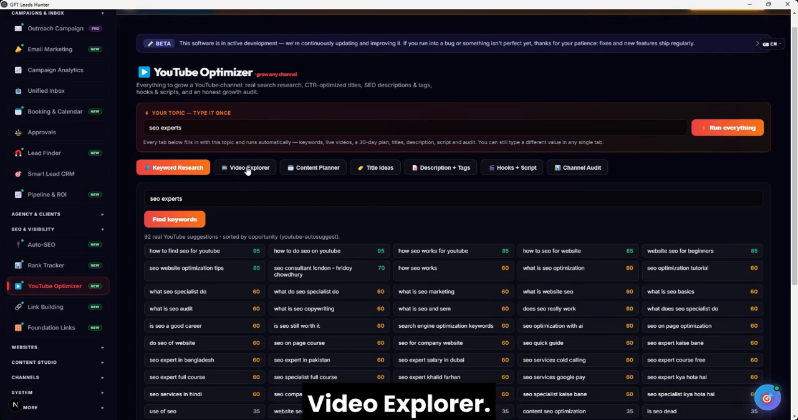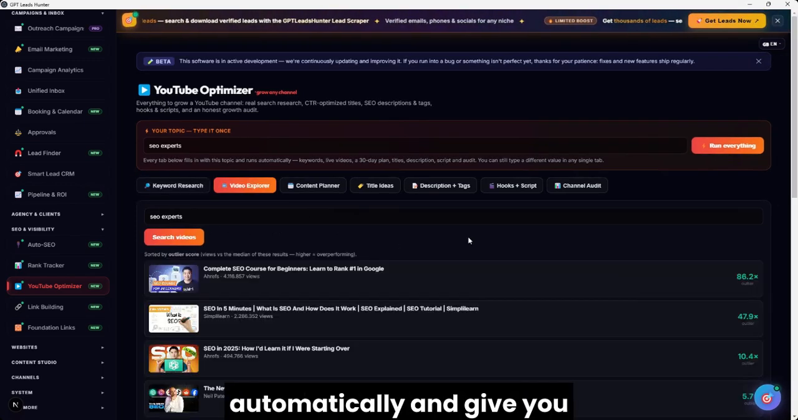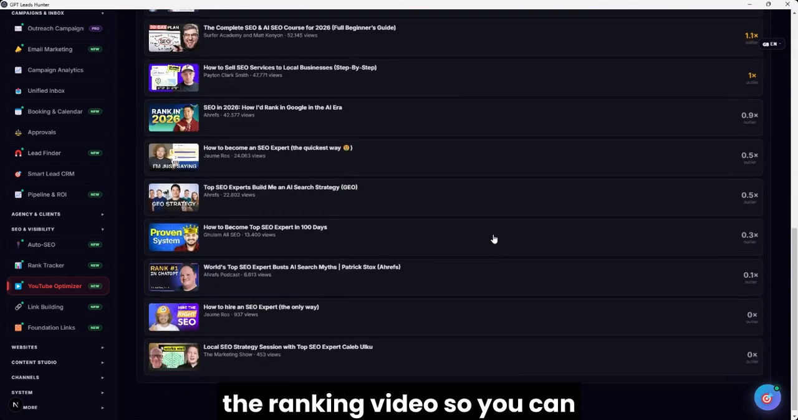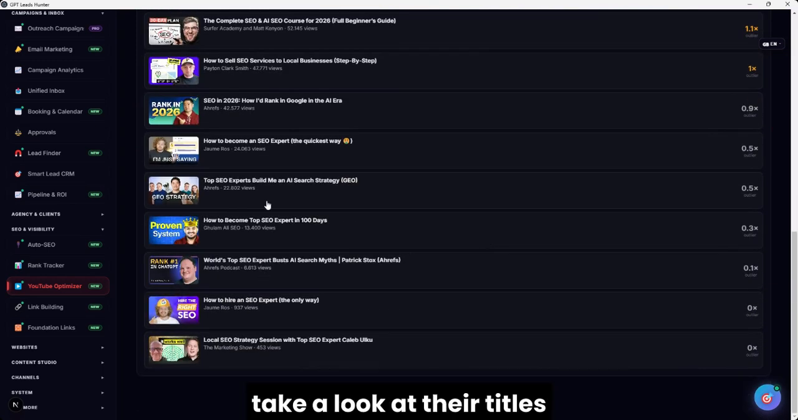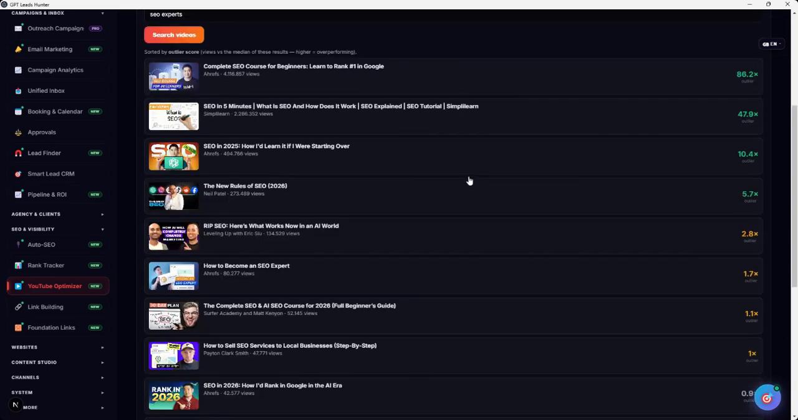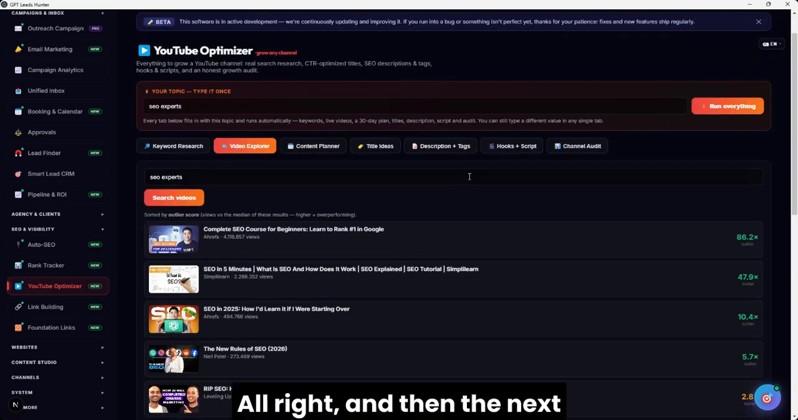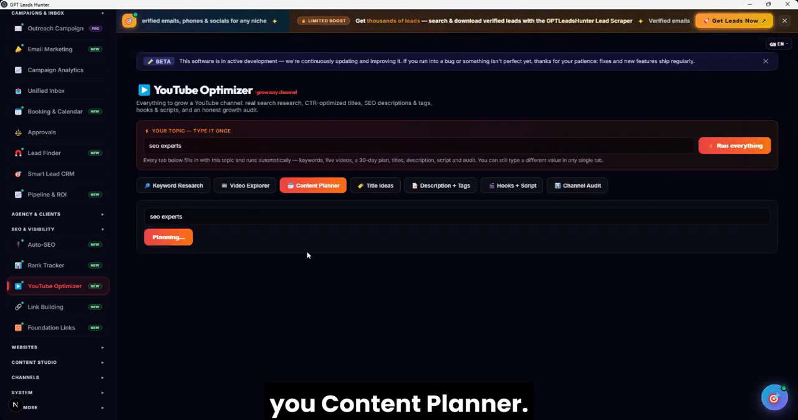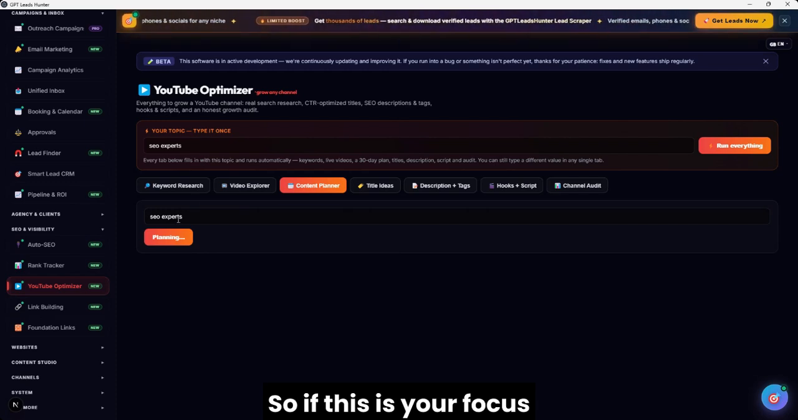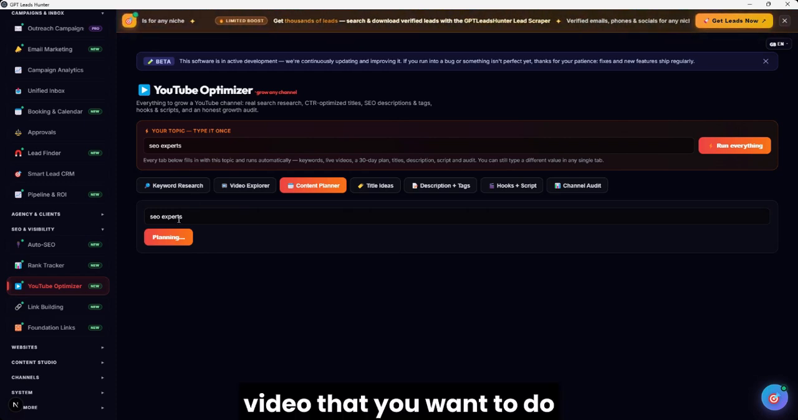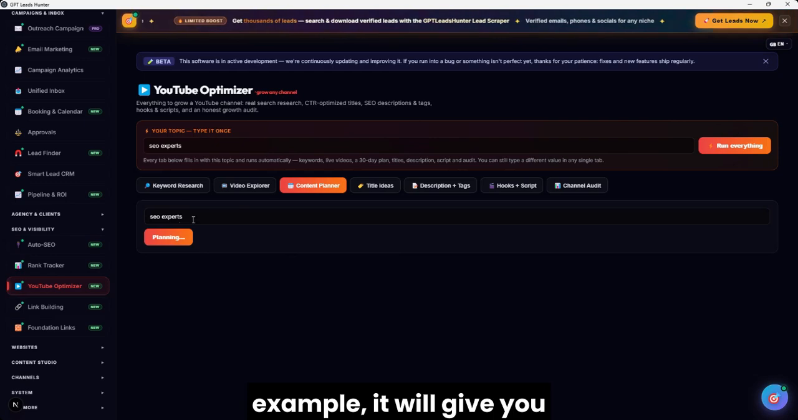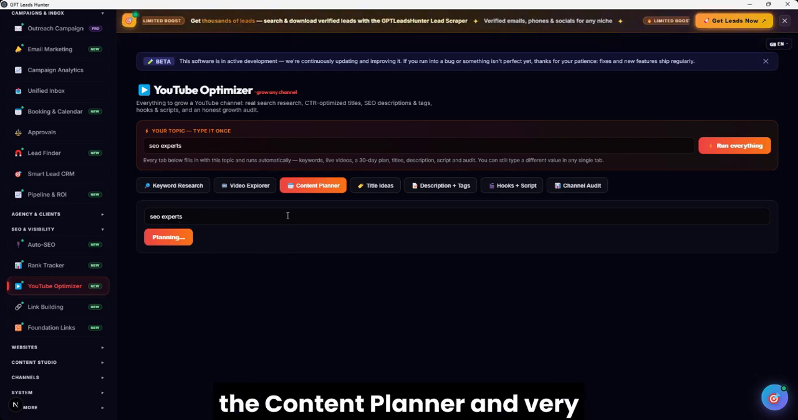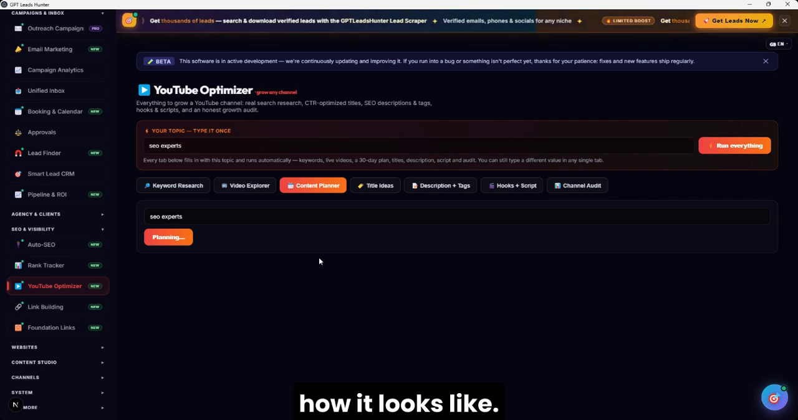And the next one is Video Explorer. It's going to search automatically and give you the ranking videos, so you can take a look at their titles and how they are killing it. All right. And then the next one, content planner. When you click on it, it's going to search and give you content planner. So if this is your focus video that you want to do for the entire month, example, it will give you the content planner, and very soon it's going to show you how it looks like.